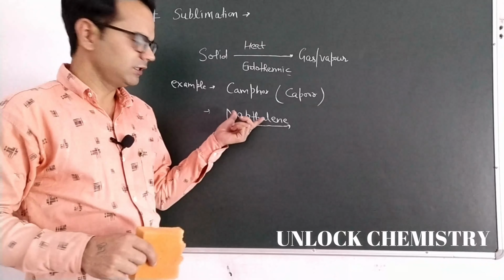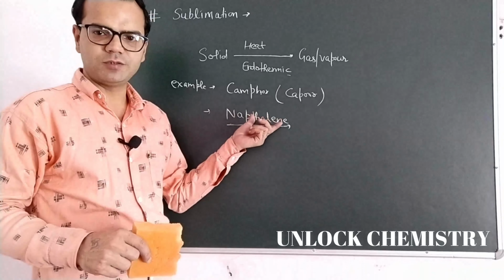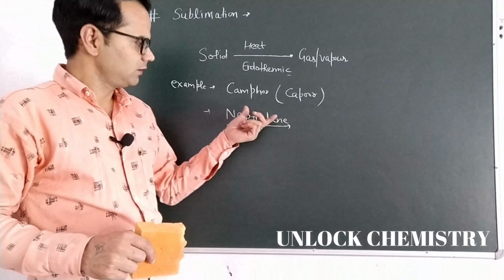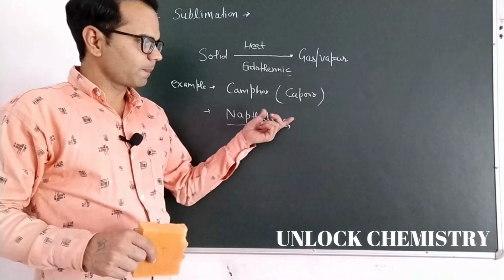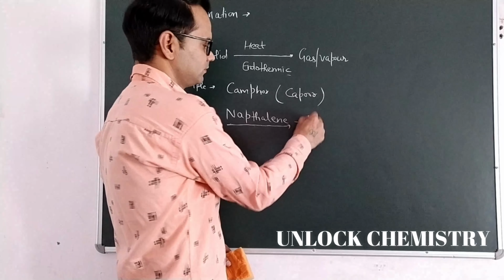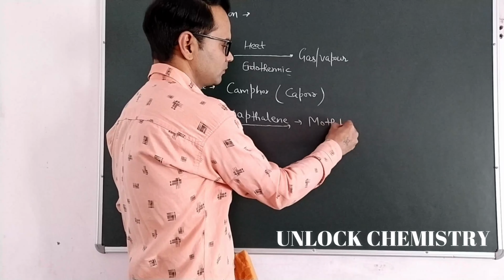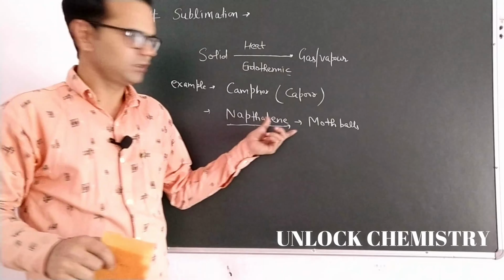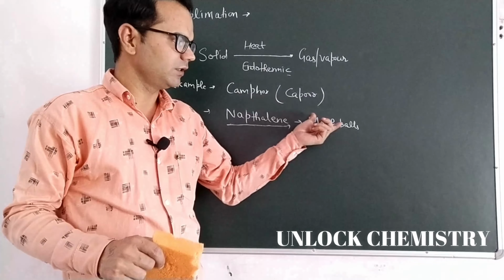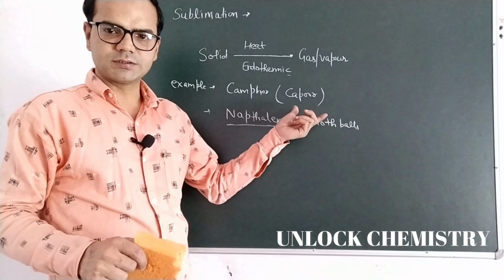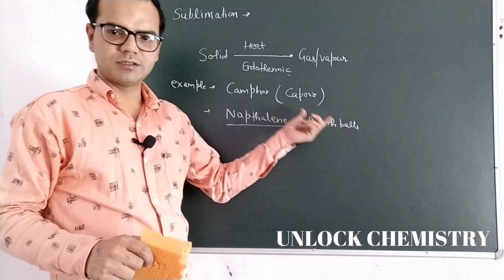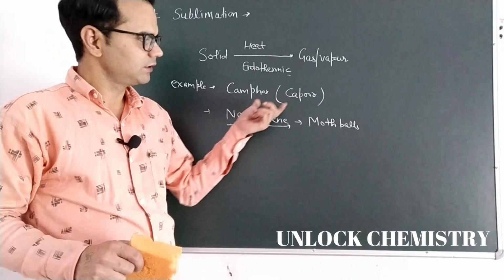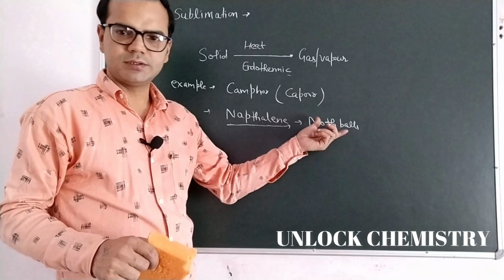Second is naphthalene. Naphthalene is an organic compound and it is highly volatile. Naphthalene is used in mothballs, and these mothballs we put in our stored clothes. We add mothballs in our stored clothes, and we notice after some time these balls disappear.